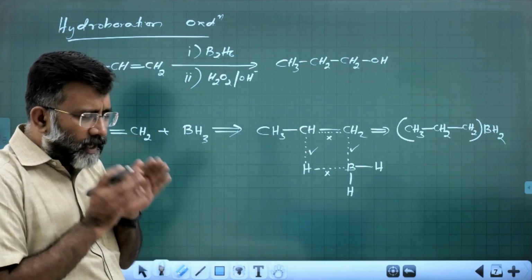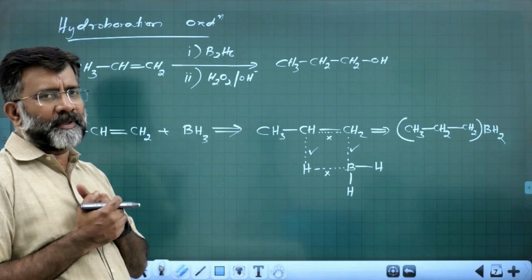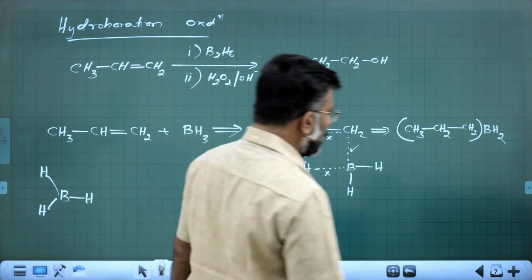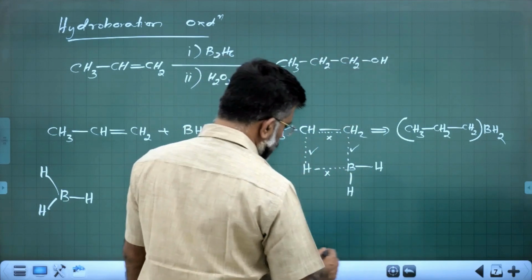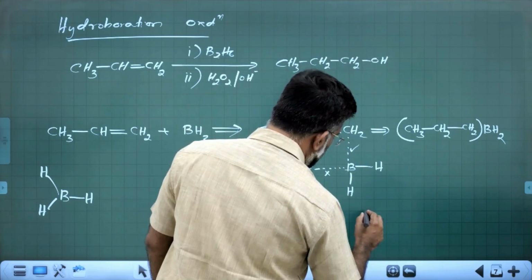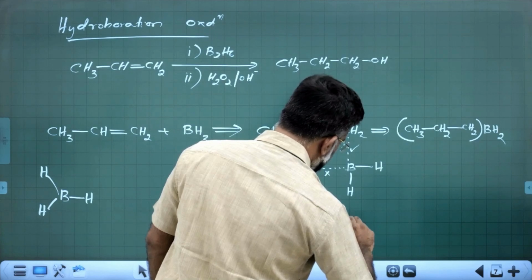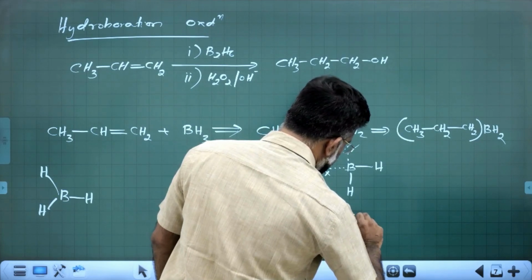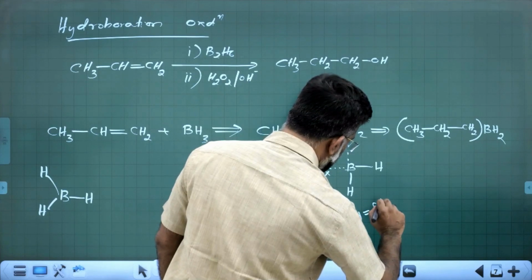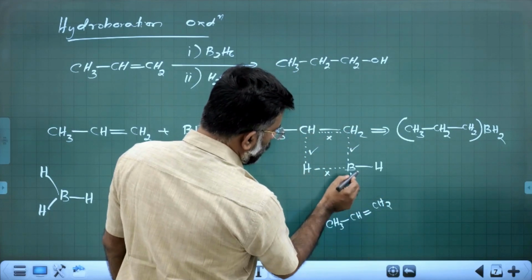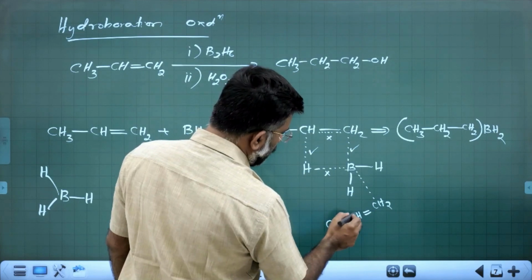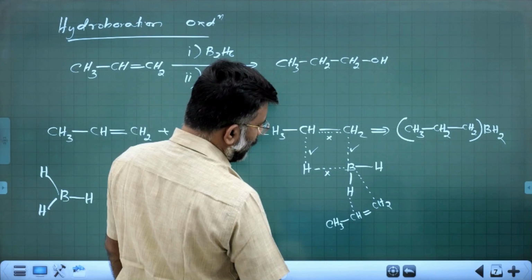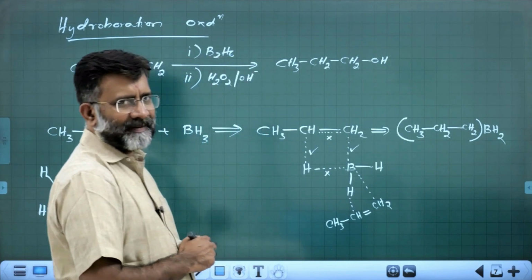Now the same thing happens with another molecule of propene. One more molecule is added similar to this. CH3CH=CH2: with this carbon, boron makes a bond, and this hydrogen makes a bond with this carbon.